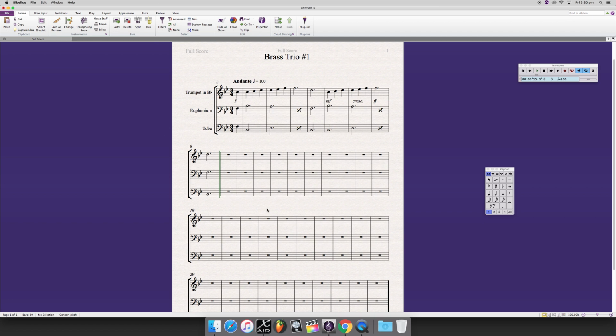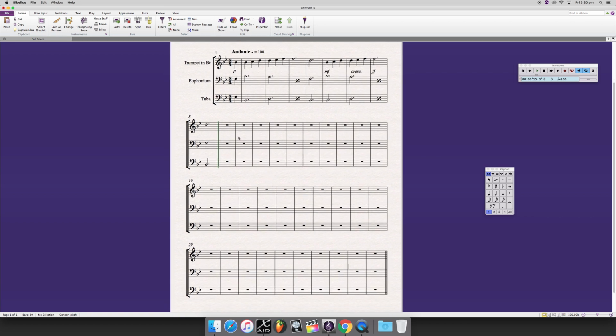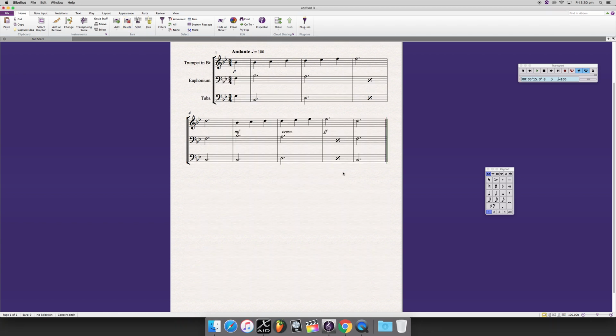By default, Sibelius has given us way too many bars. We want to delete some of those, and it's not as simple as it could be to do this, but it's not too difficult to delete multiple bars. Basically, select what you want to delete, go up to the bar window here and hit delete, and away they go. Okay, so that makes it pretty straightforward.